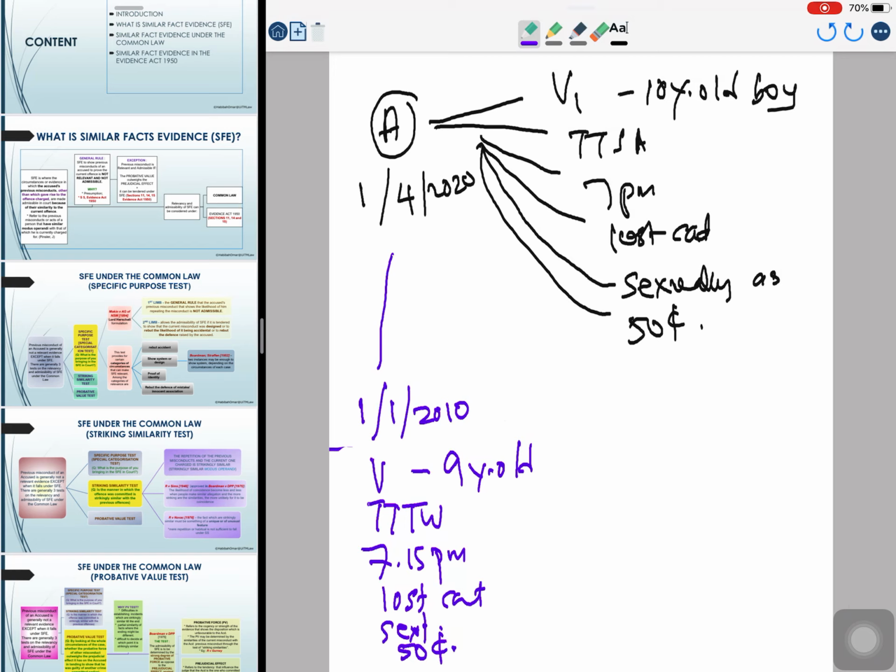Now, if you want to use similar facts evidence under the Makin special categorization test, you have to ask the question. So the prosecutor here, to bring an evidence of similar fact under special categorization test, is going to tender the incident of assault in 2010 for the purpose of establishing that there is a system in which A works.